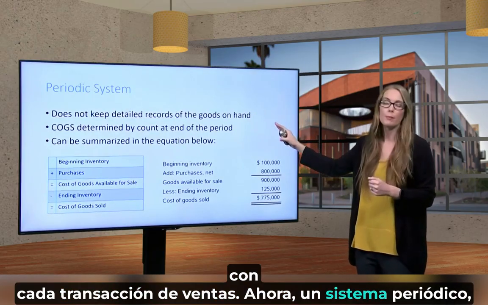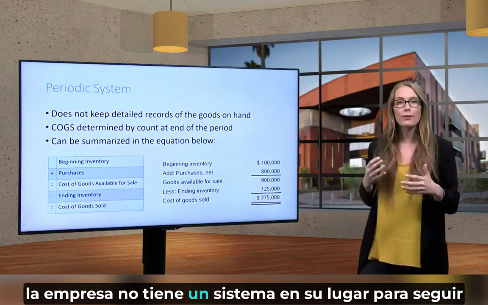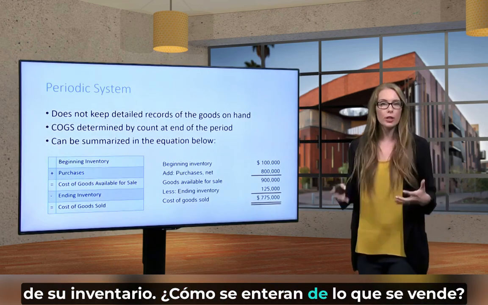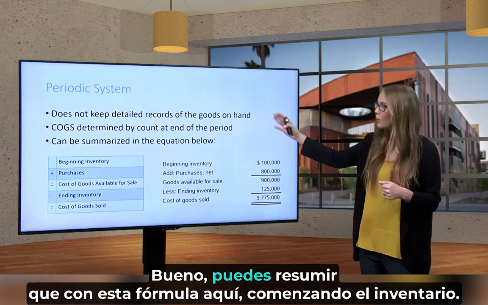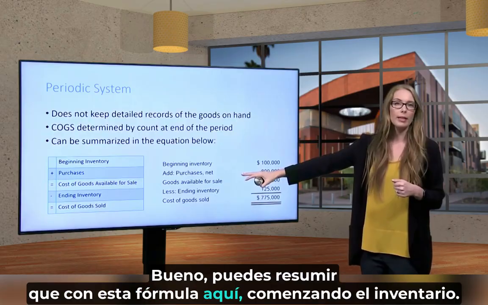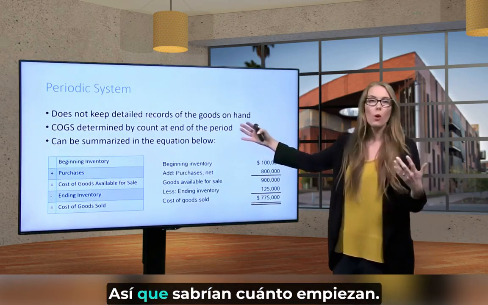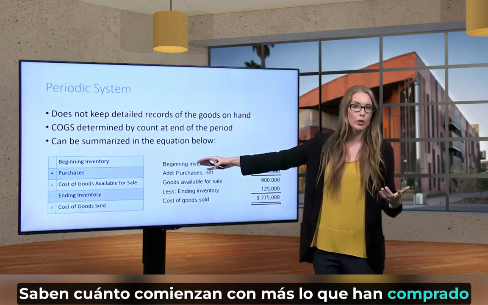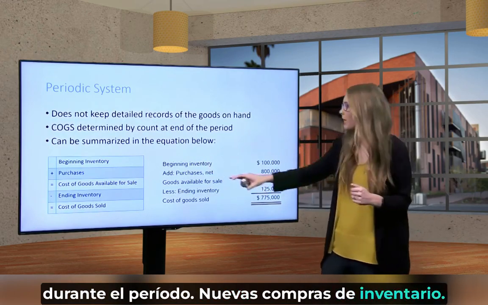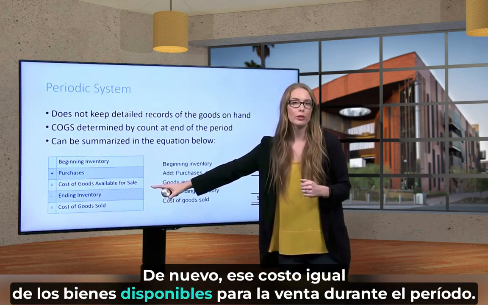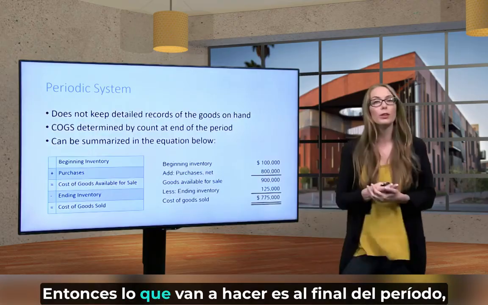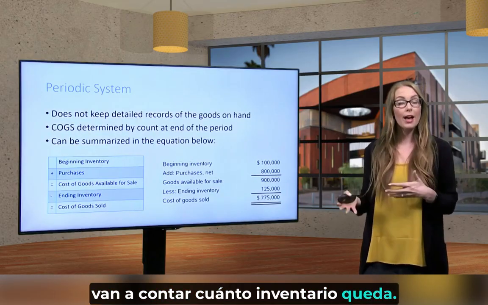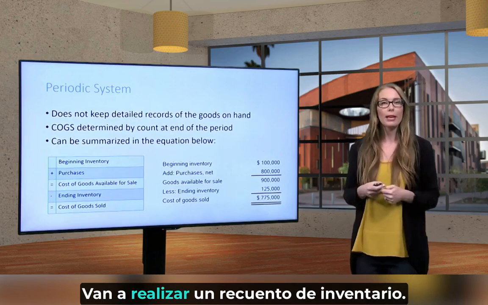With a periodic system, the company does not have a system in place to continuously keep track of their inventory. So how do they figure out what's been sold? You can summarize that with this formula here. Beginning inventory: they would know how much they start with, and they can perform an inventory count. They know how much they start with, plus what they've purchased during the period, new purchases of inventory. Again, that would equal cost of goods available for sale during the period. Then at the end of the period, they are going to count how much inventory is left, what's left on hand. They're going to perform an inventory count.